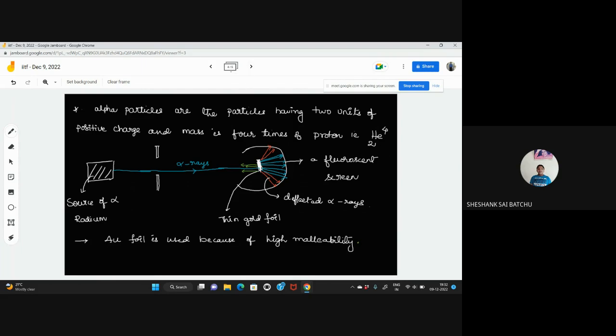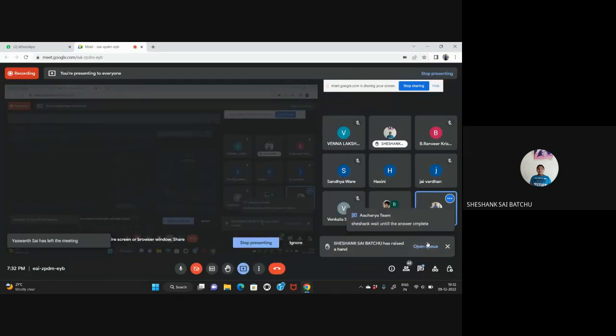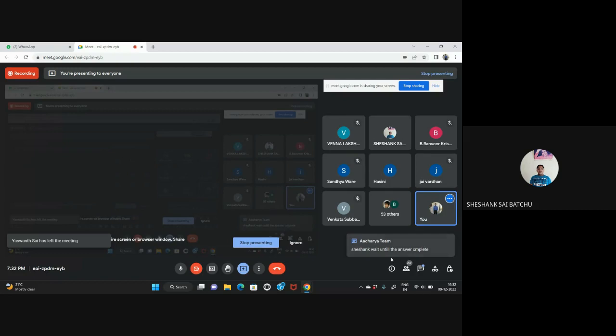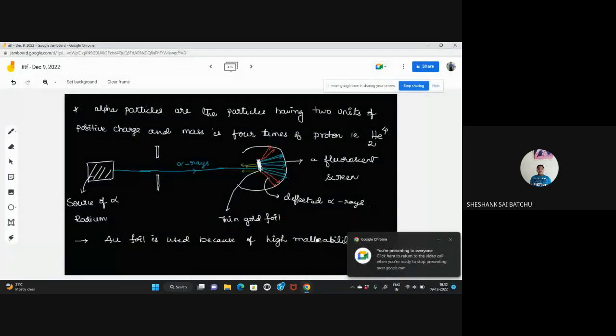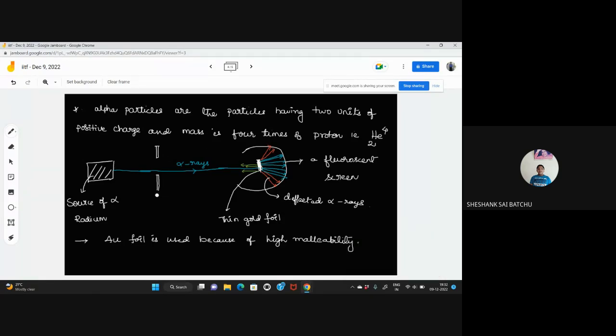Sir, can you show that slide? Sir, in alpha particles there will be 2 protons. And during the alpha rays, what are the 2 white boxes, sir? These are not white boxes. This is the slit.